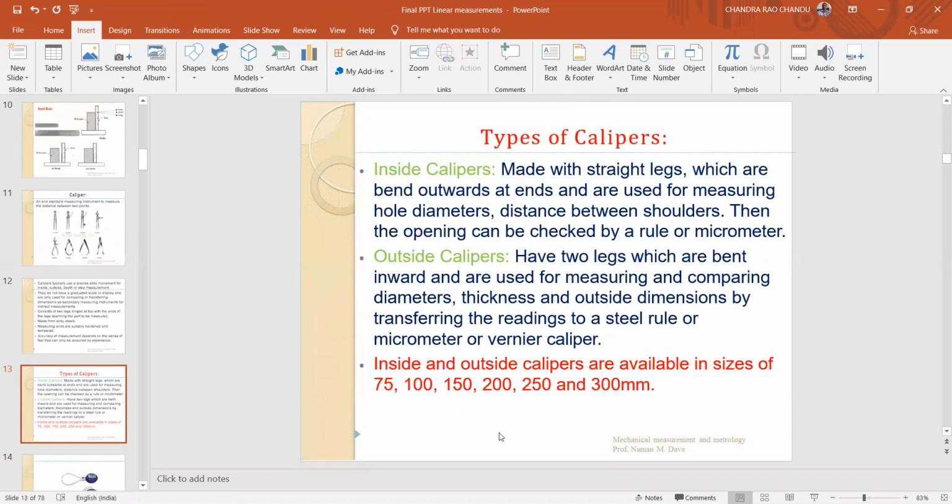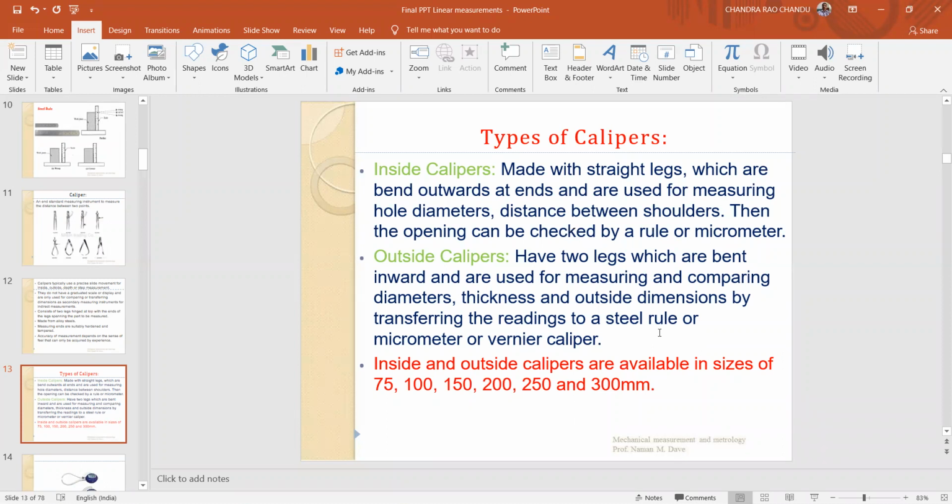Next, types of calipers. Inside calipers and outside calipers are there. These are all non-graduated measuring instruments. They are used in conjunction with the steel rules. Okay. Inside calipers and outside calipers. These are made with straight legs which are bent outward at the ends and are used for measuring hole diameter and distance between shoulders. Opening can be checked by a rule or micrometer.